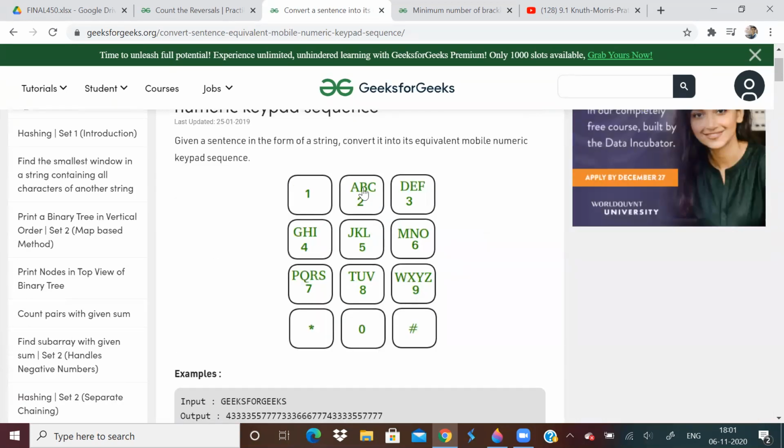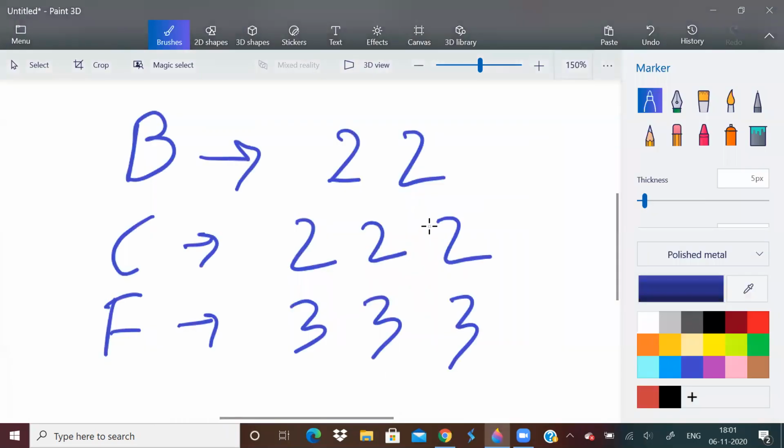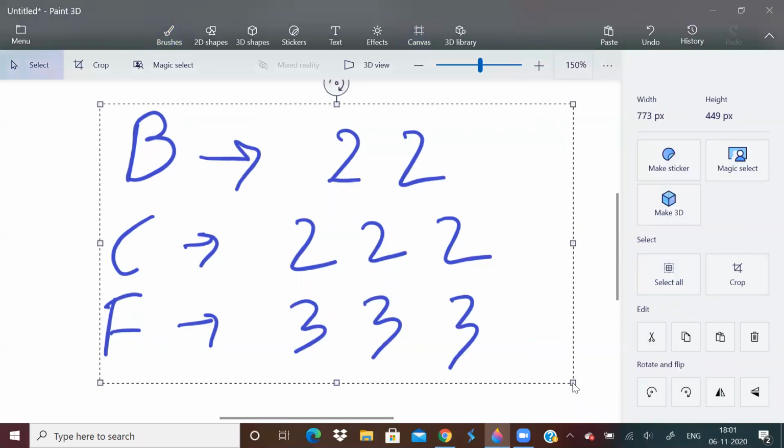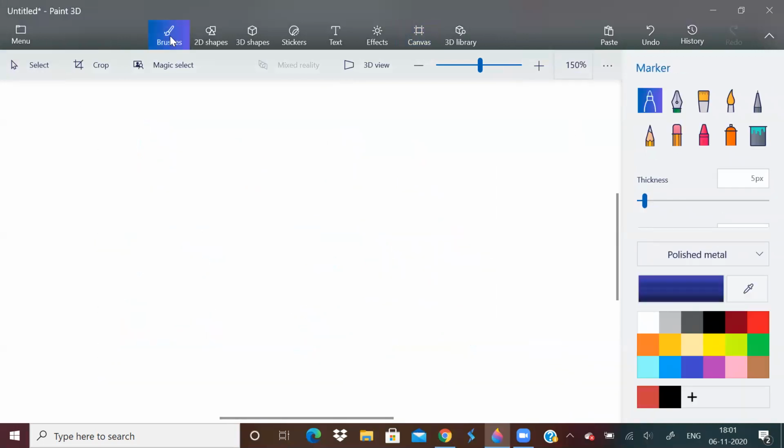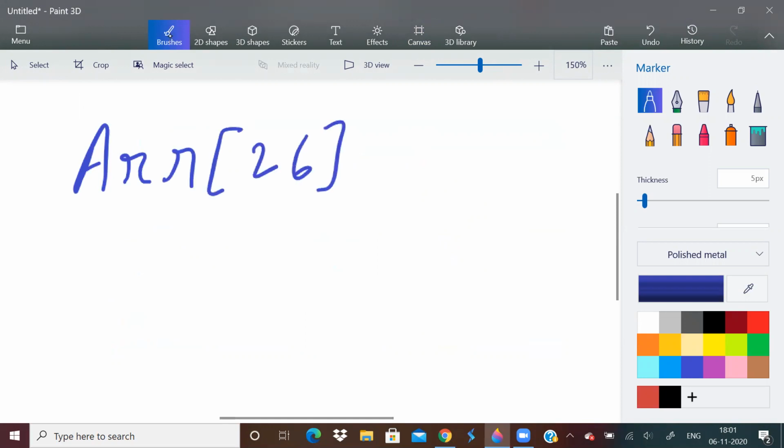So the first step will be to make an array of size 26 and store all the patterns.